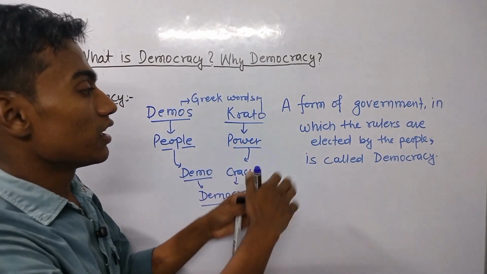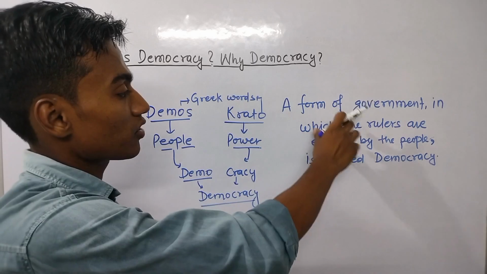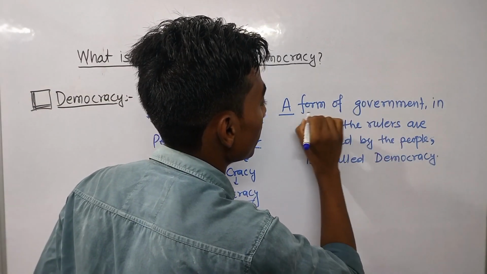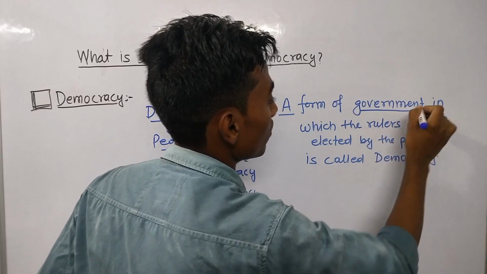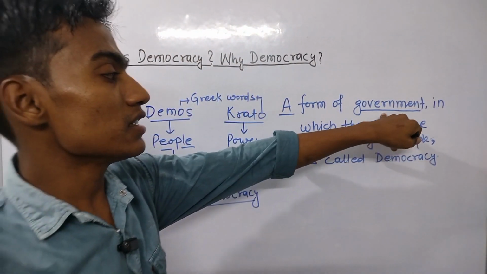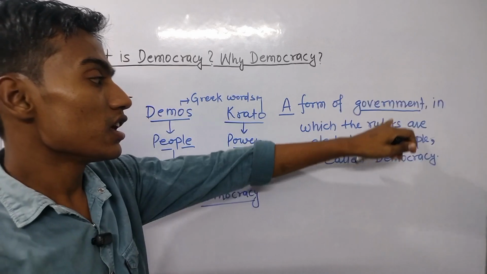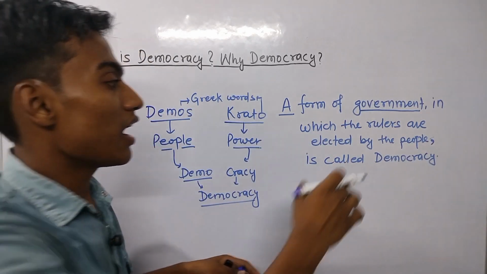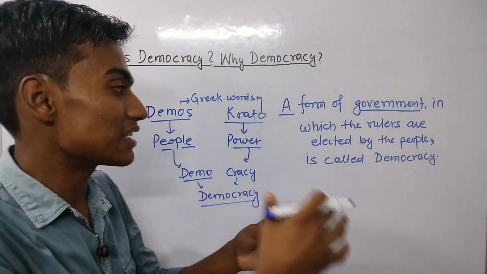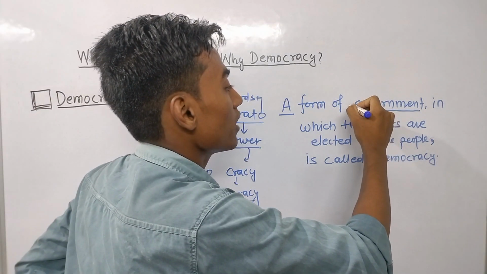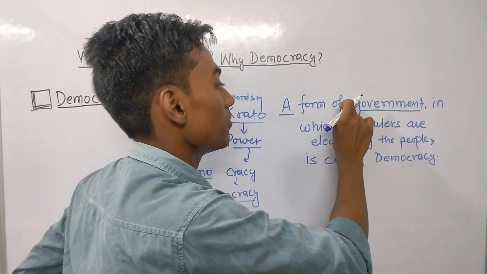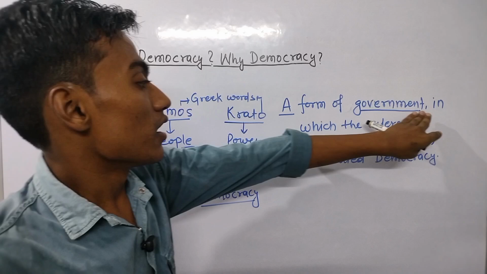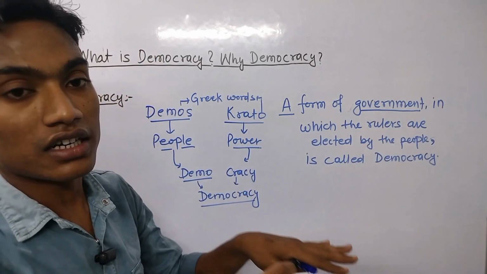Just try to understand that the definition of democracy is a form of government. What is government? Government is a kind of political entity in which a group of some people exists inside of this system, inside of this form of government, to govern the country.